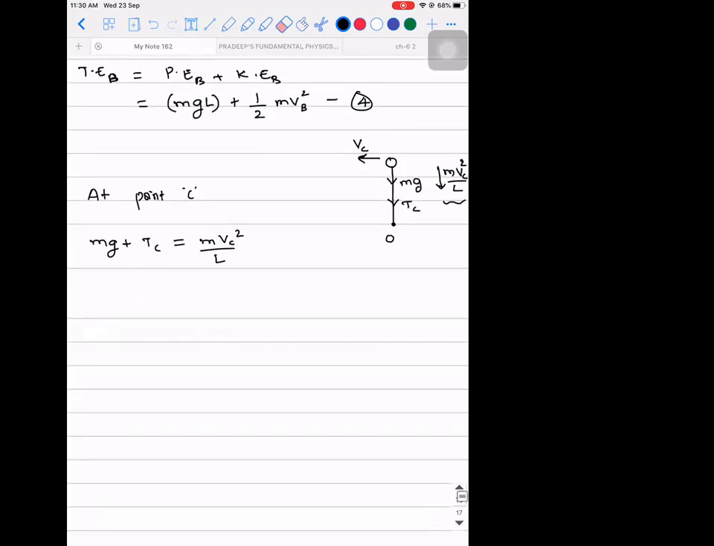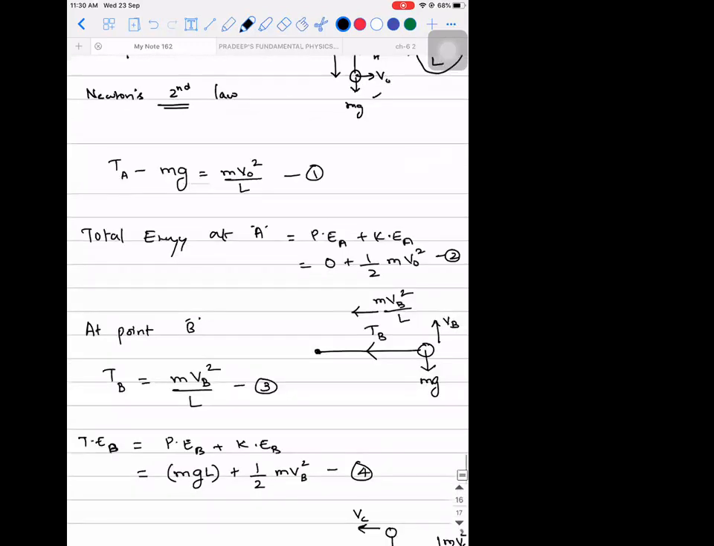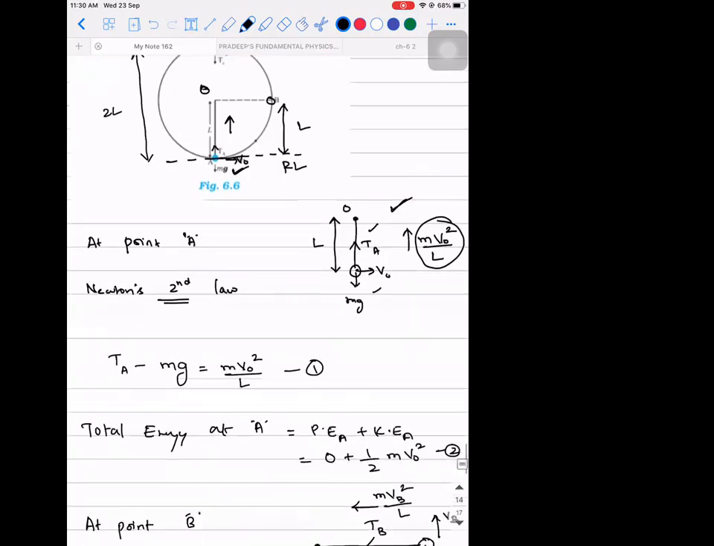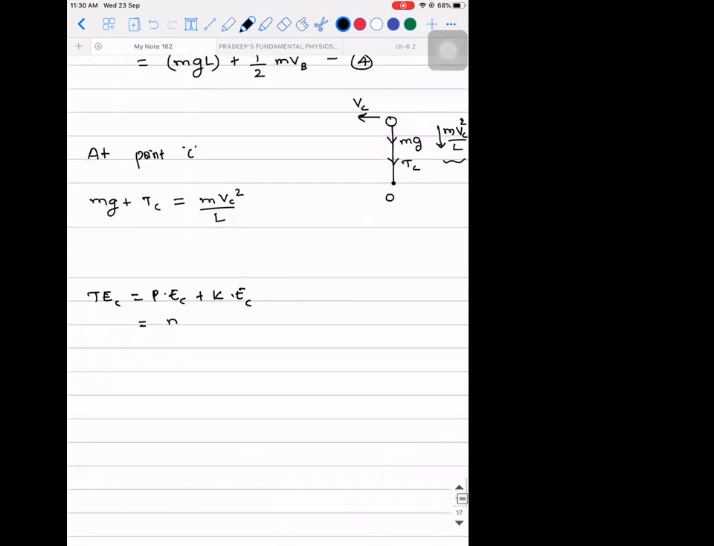If I calculate the total energy at C, it will be potential energy at C plus kinetic energy at C. So what is the potential energy at C? With respect to the reference line, how high is the object? It's the diameter, no? So it is mg into 2L plus half into m into Vc square, where Vc is the velocity at C. So let this be equation number 6.